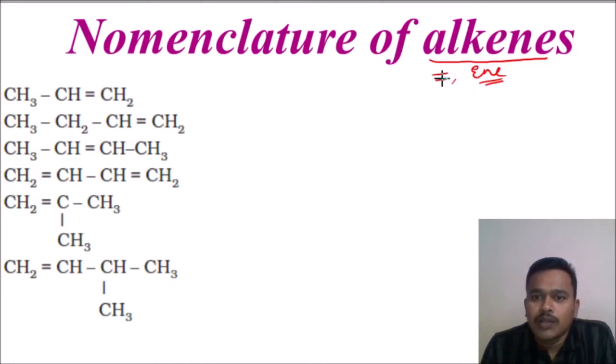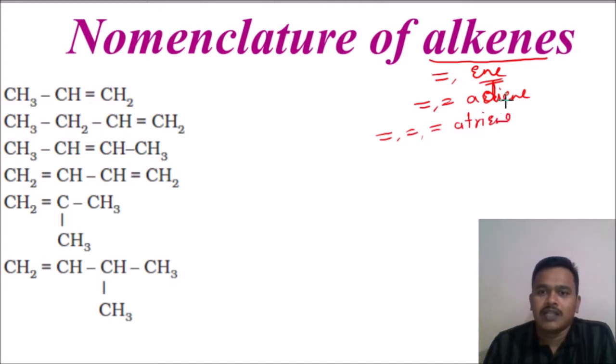Whenever more than one double bond, two double bonds, are there, then the name is going to end with "diene", and an "a" will come. If three double bonds are there, it is a "triene". We will see. These are all the suffixes we are going to study now.